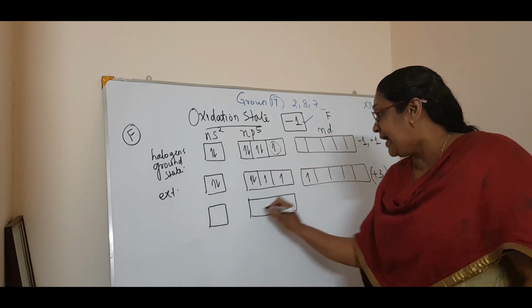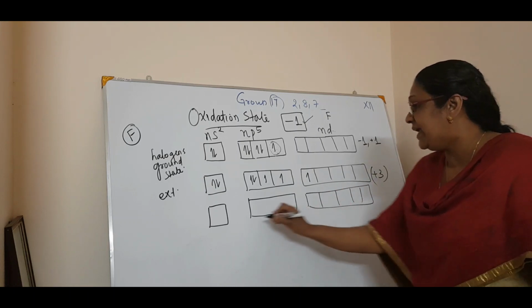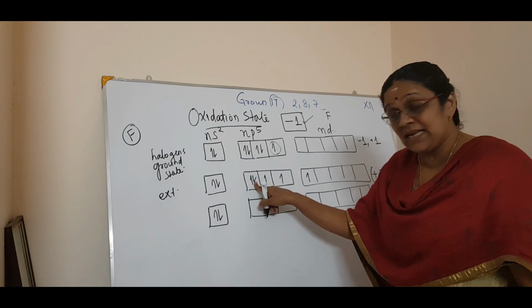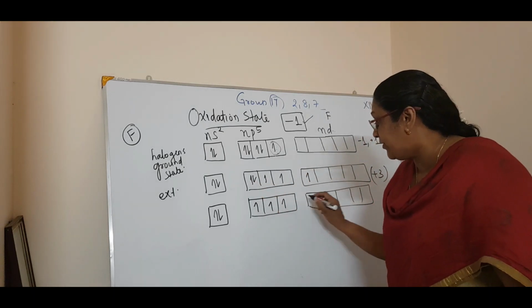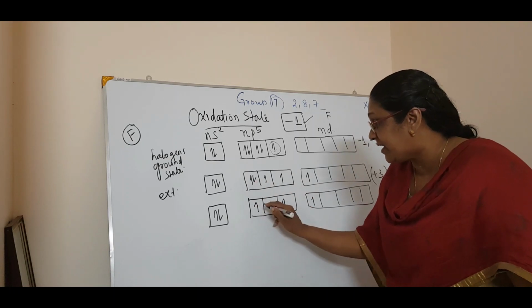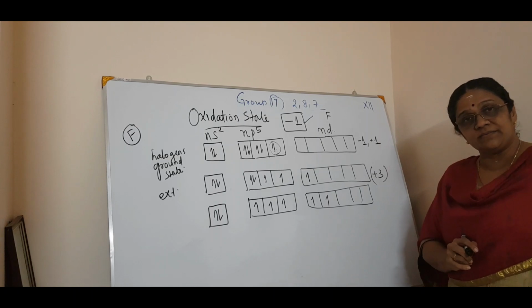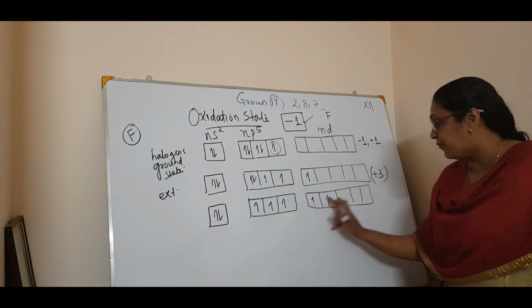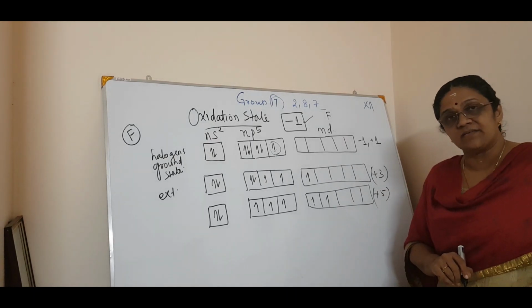Then next, one more thing, or two more things. Again you can have the excitation of p to d. See, this remains as such. What happens? This electron can jump into the vacant d orbital. See, 1, 2, 3, 4, and this one here, right? Now this electron can jump into this one. So how many? 1, 2, 3, 4, 5. So this accounts for the +5 oxidation state. Correct? Are you getting it?